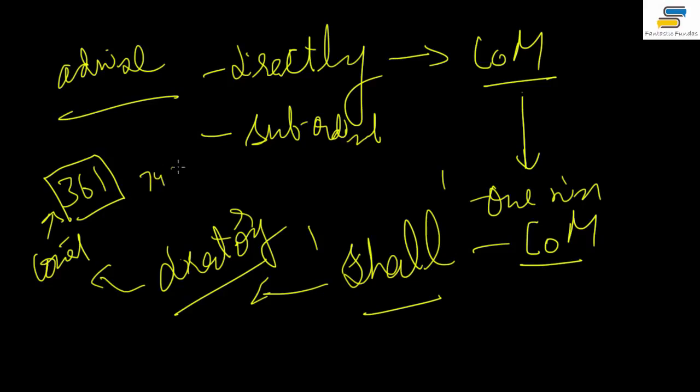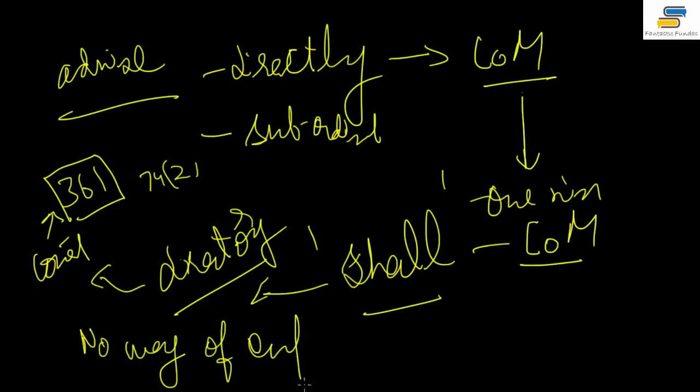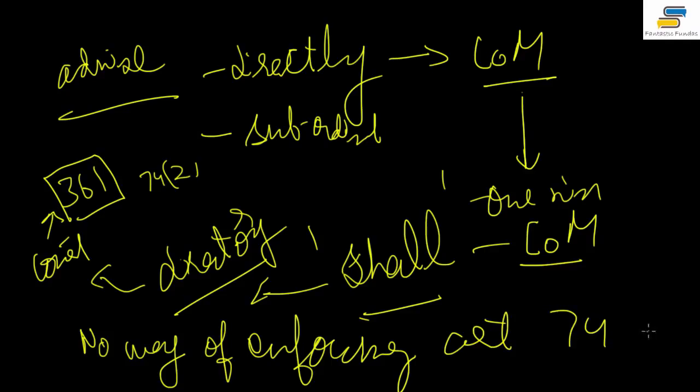Even under Article 74 clause 2, what advice was given cannot be challenged. And if this cannot be challenged, how will it be decided that the advice by the president was followed or not? So my question is, is there no way of really enforcing this provision, Article number 74 clause 1? There is no way, because if the president flouts this article, there is just no method.